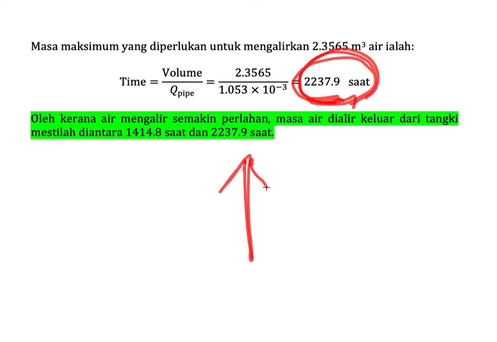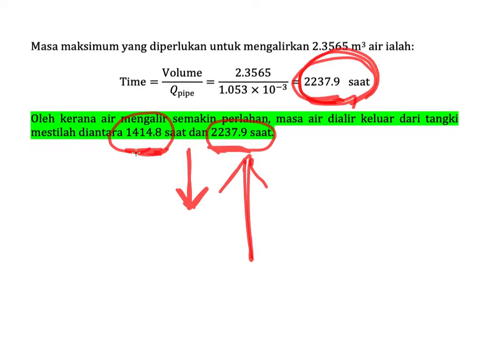Okay, but at least you must know that the time to empty the tank must be between 1400 and 2200 seconds. It must be in between. Why?